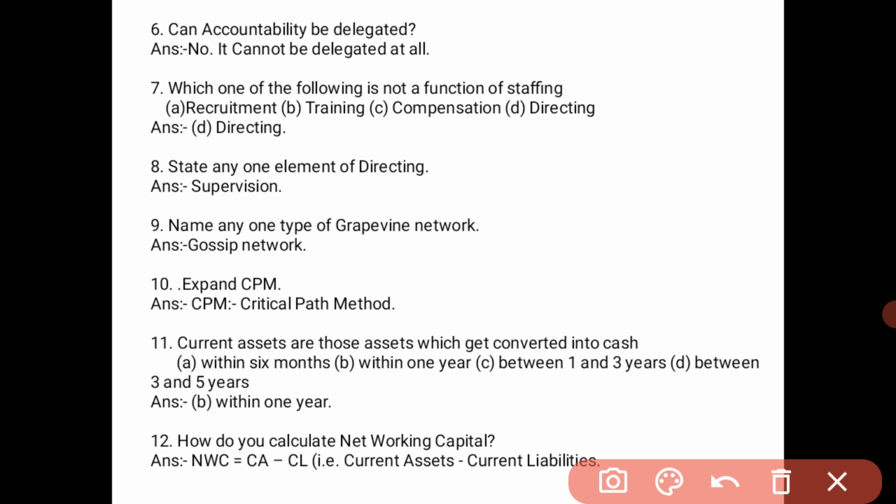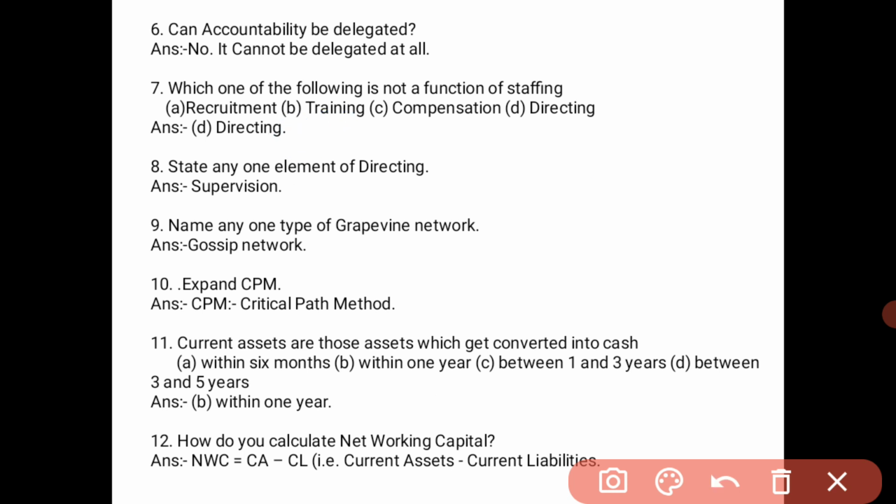Next, which one of the following is not a function of staffing? The options are recruitment, training, compensation and directing. The functions of staffing are recruitment, training and compensation, but directing is not a function of staffing. So the answer is directing.